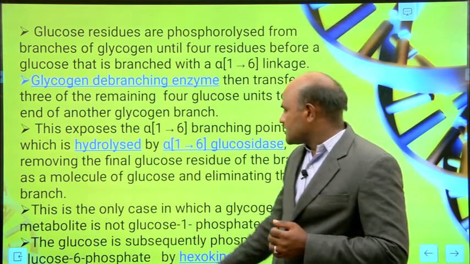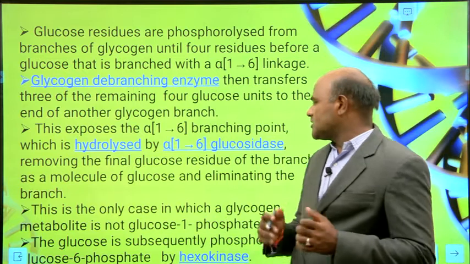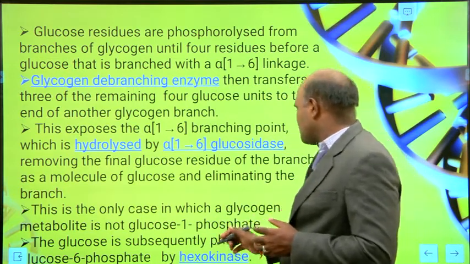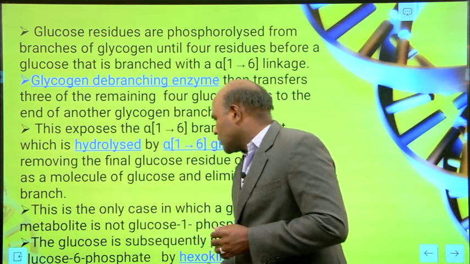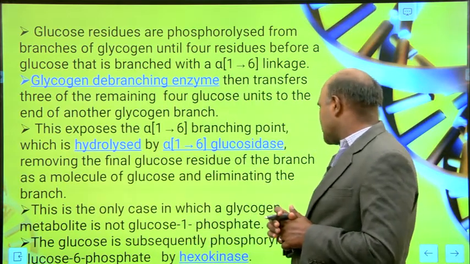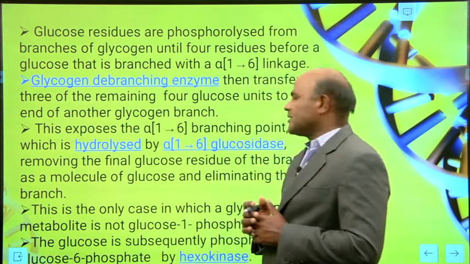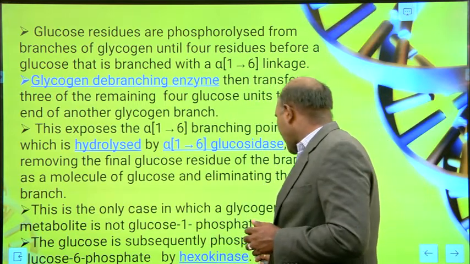This is the only case in which the glycogen metabolite is not glucose 1-phosphate, and the glucose is subsequently phosphorylated to glucose 6-phosphate by hexokinase. That is the enzyme involved here, hexokinase.